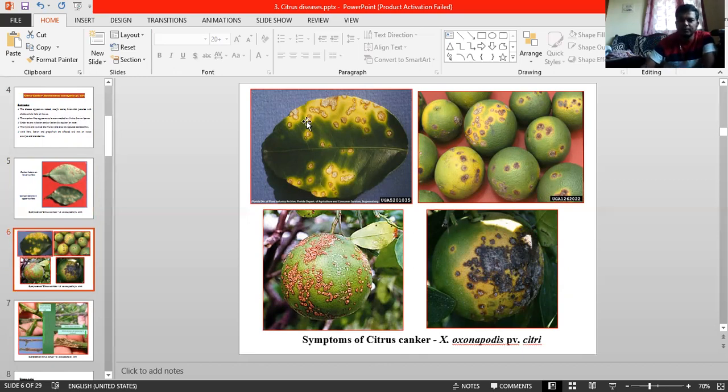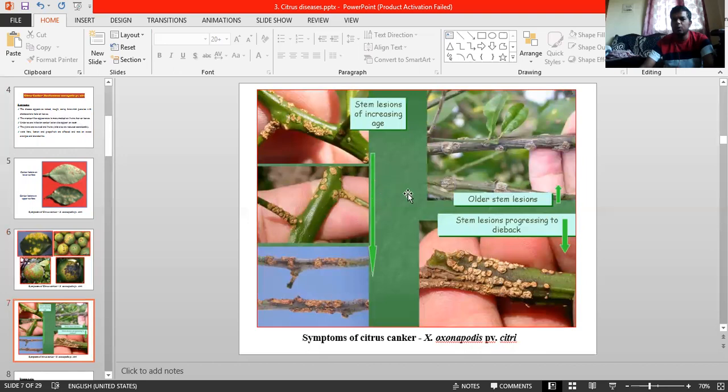Just see the photographs. See here how the leaf turns yellow with raised portions surrounded by yellow, on the upper portion of the leaf, followed by fruits. Especially, it does not penetrate into the deeper portion of the fruits, but it makes them unmarketable. There is development of round circular lesions on fruits surrounded by yellow. In severe cases those lesions join one another and cover the whole fruit, giving a burnt appearance. Followed by twigs, young twigs as well as mature twigs.